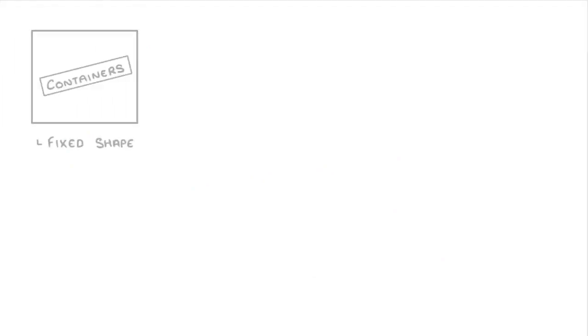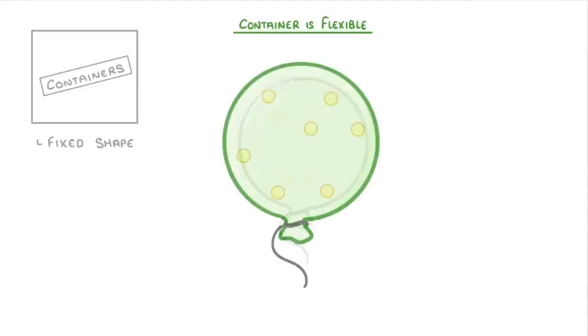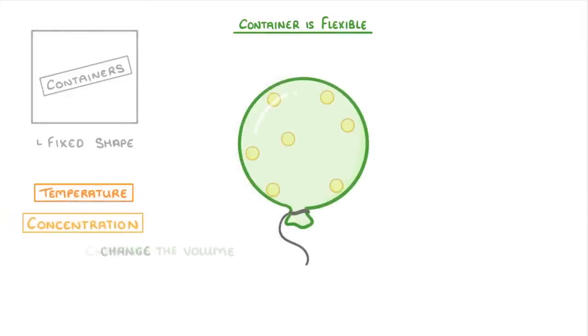The last thing I want to mention is that we've so far been considering our containers as a fixed shape. Sometimes though, like in the case of a balloon, the container is flexible, and so it can expand or shrink. In these cases, changes in temperature and concentration will change the volume of the container rather than the pressure.